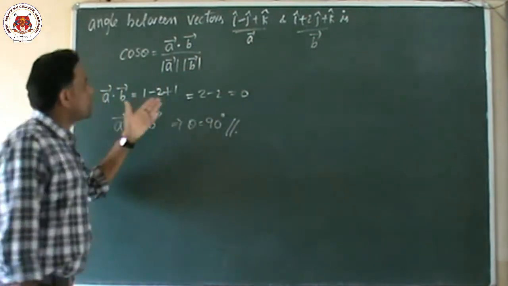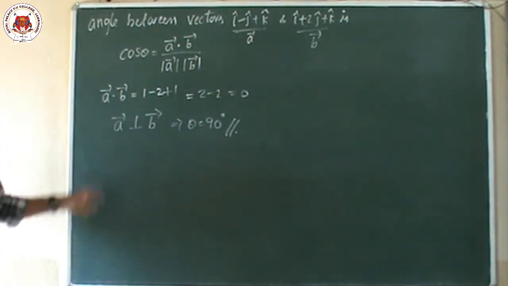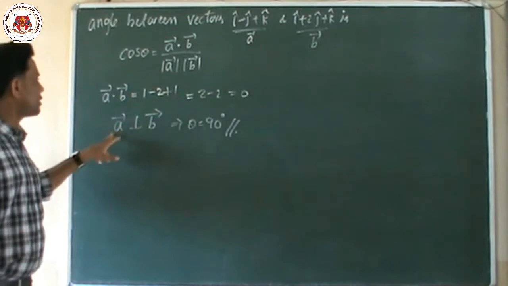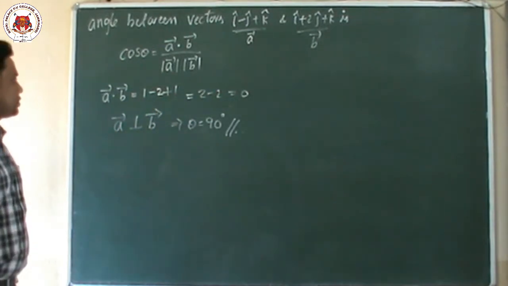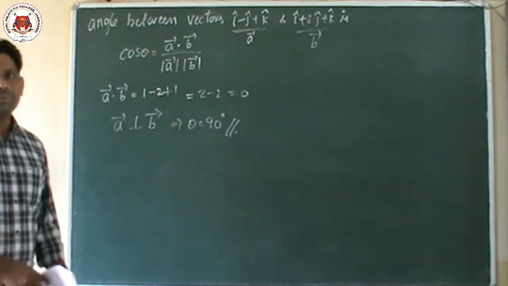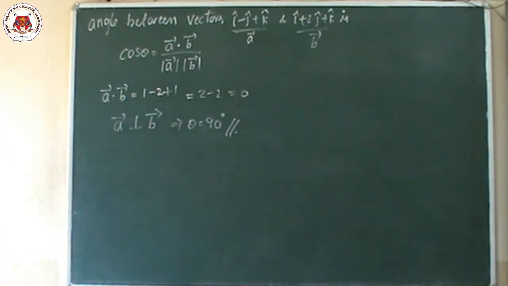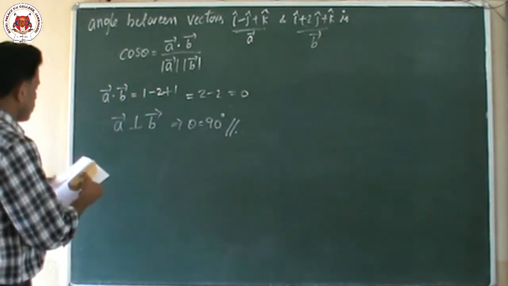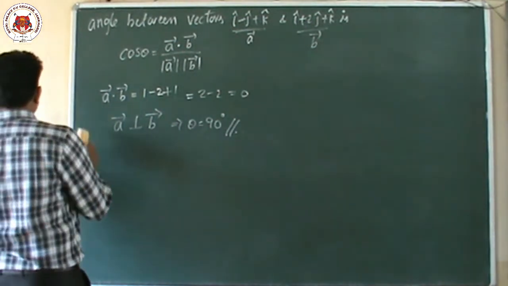When we find the dot product, we got the answer 0. When the dot product of two vectors is equal to 0, definitely they are perpendicular to each other. So these two are perpendicular, then the angle between these two is equal to 90 degrees. That's it. This is the question which we have finished. 90 degrees is over. Now I will go to the next question.